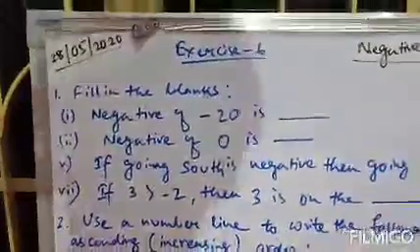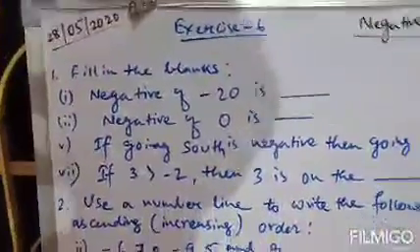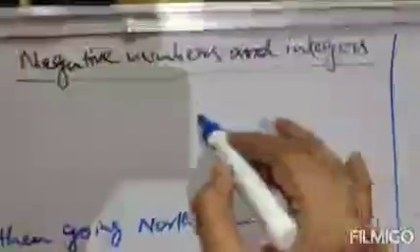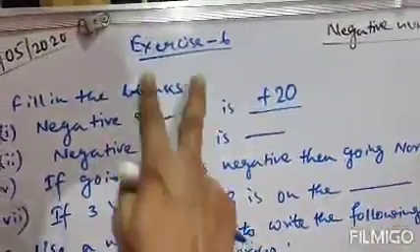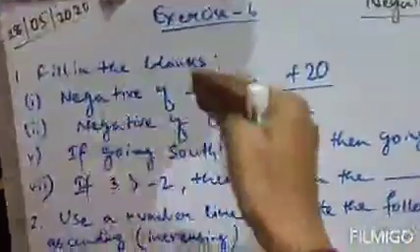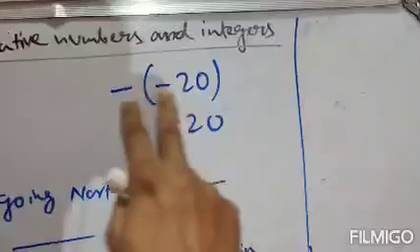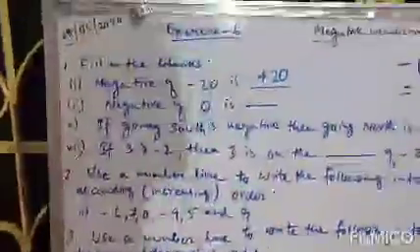Clear? So here the number is -20. To get negative of -20, we will write a negative sign before -20. So the answer will be minus of -20, which is +20. So negative of -20 is actually +20. The number is -20, and to get negative of -20, we just write a minus sign before the number, as the question asks to write the negative of -20. So minus minus becomes plus, and the answer is +20. Clear?